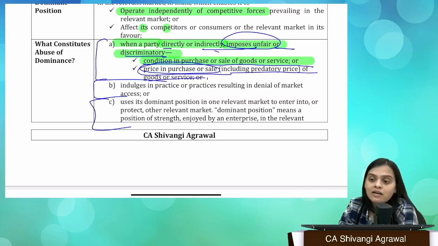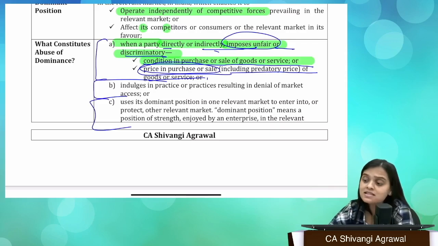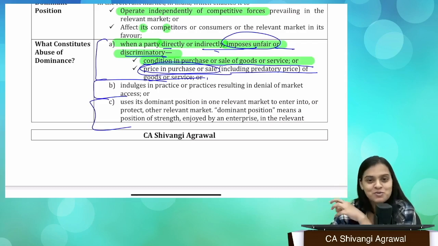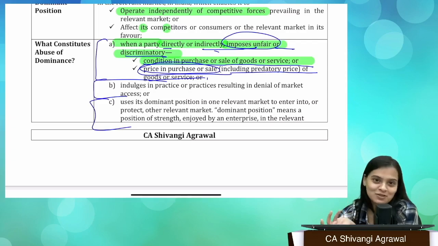Maybe you are unnecessarily charging a very high price in some market, and in some market you're charging a lower price. A lot of street vendors, when they see foreigners coming their way, even a cup of tea suddenly becomes 200, from 20 to 200, right? So what is this you're doing? This is some unfair price that you're charging from your customers, right?